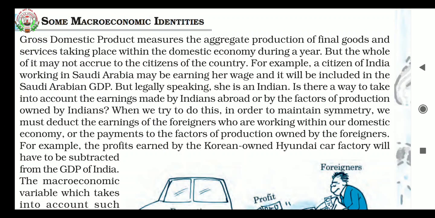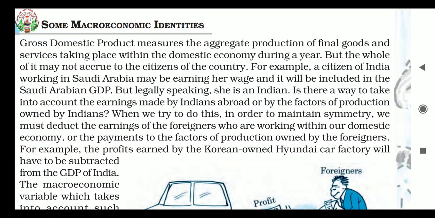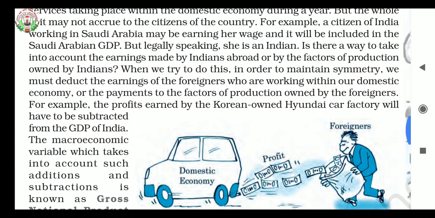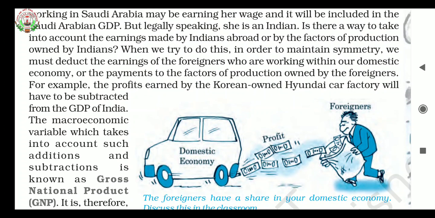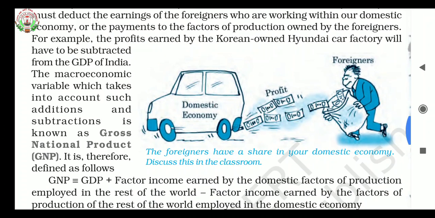Is there a way to take into account the earnings made by Indians abroad or by the factors of production owned by Indians? When we try to do this, in order to maintain symmetry, we must deduct the earnings of the foreigners who are working within our domestic economy or the payments to the factors of production owned by the foreigners. For example, the profit earned by Korean owned Hyundai car factory will have to be subtracted from the GDP of India. The macroeconomic variable which takes into account such additions and subtractions is known as gross national product, that is GNP.